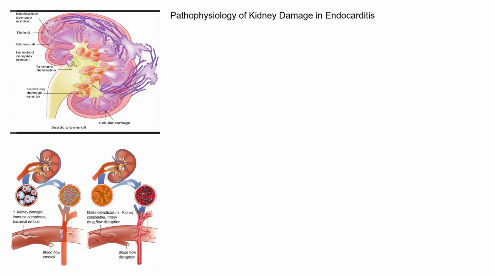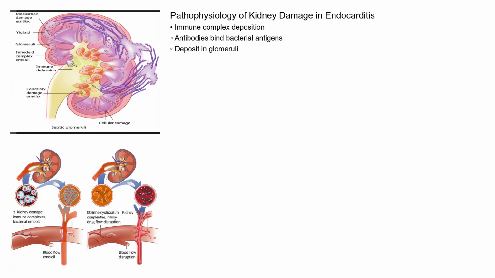Now for the pathophysiology. How does this actually damage the kidneys? There are several mechanisms at play. First, immune complexes, formed when antibodies bind to bacterial antigens, can deposit in the glomeruli, the filtering units of the kidneys. This deposition leads to inflammation and damage, a condition known as glomerulonephritis.